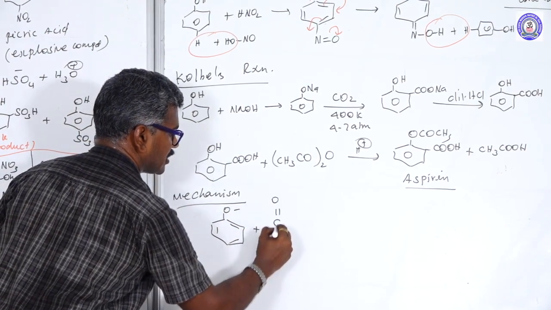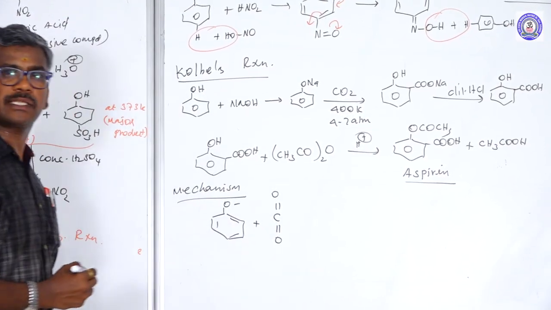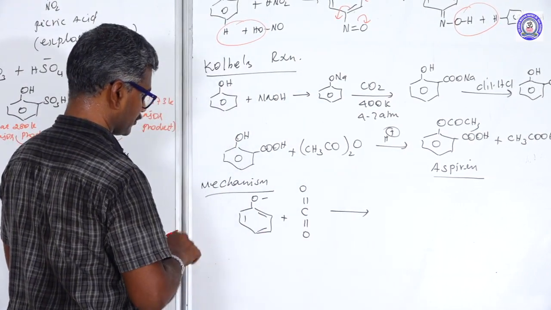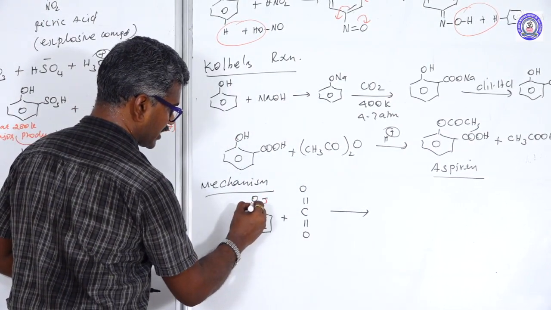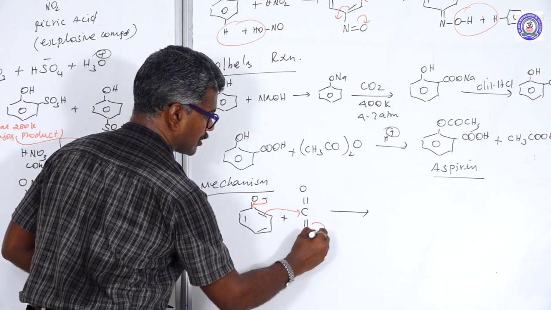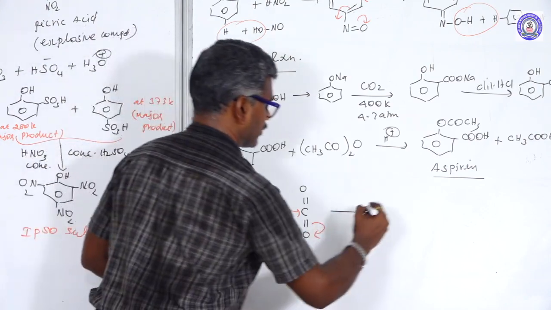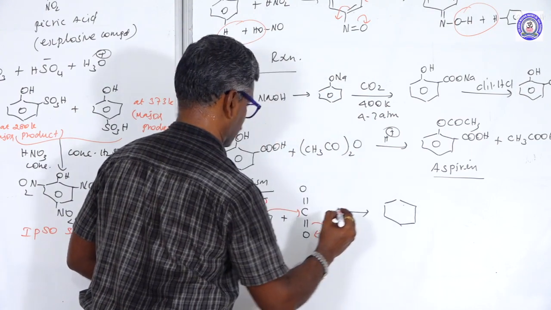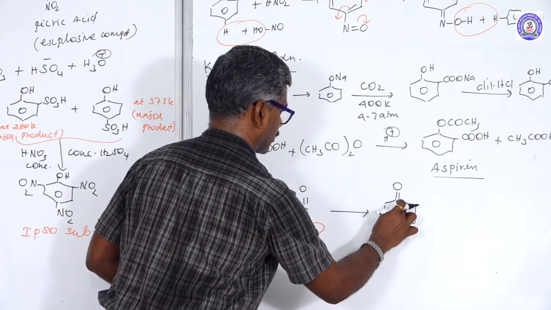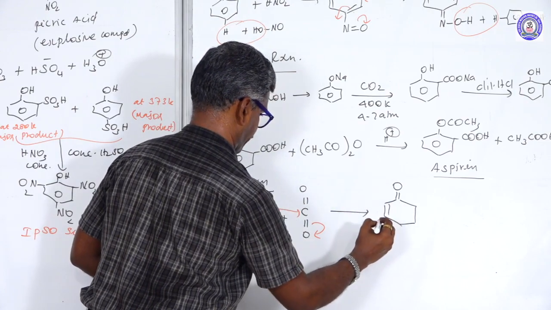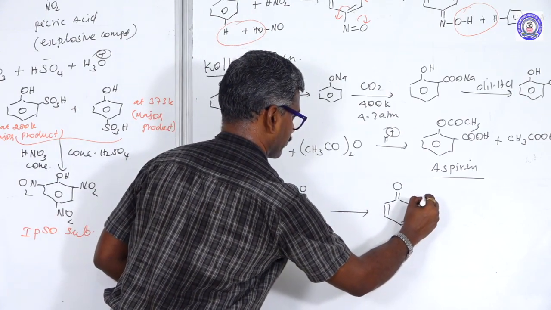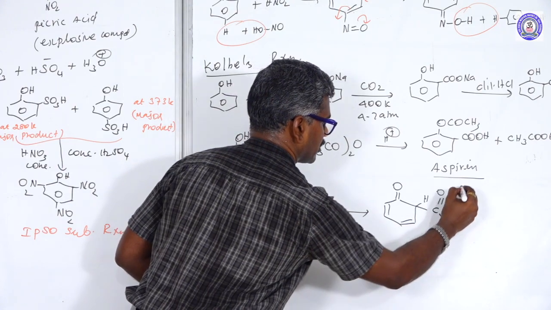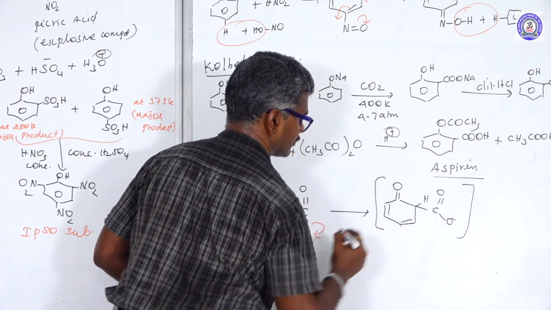Next, react with carbon dioxide. Carbon dioxide acts as a neutral electrophile. This bond is accepted here. This one acts as an intermediate.